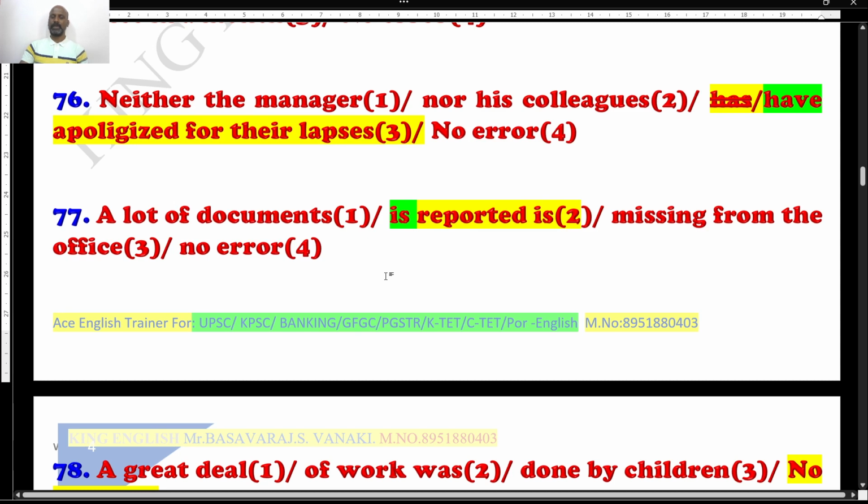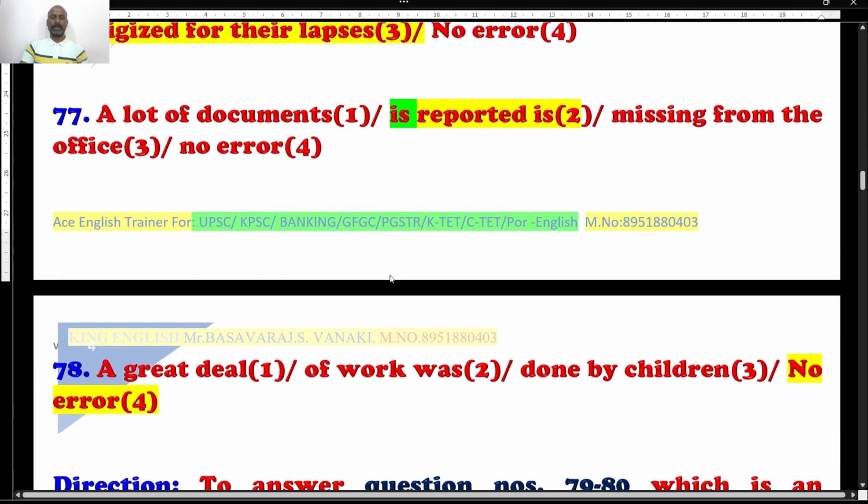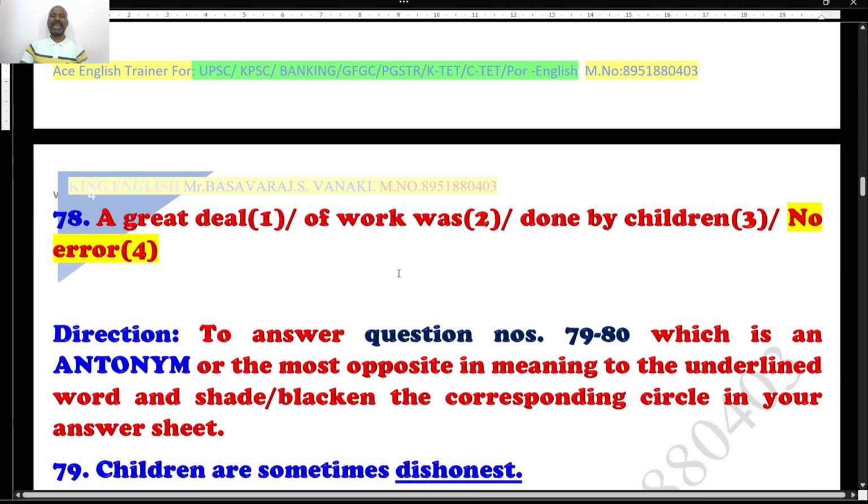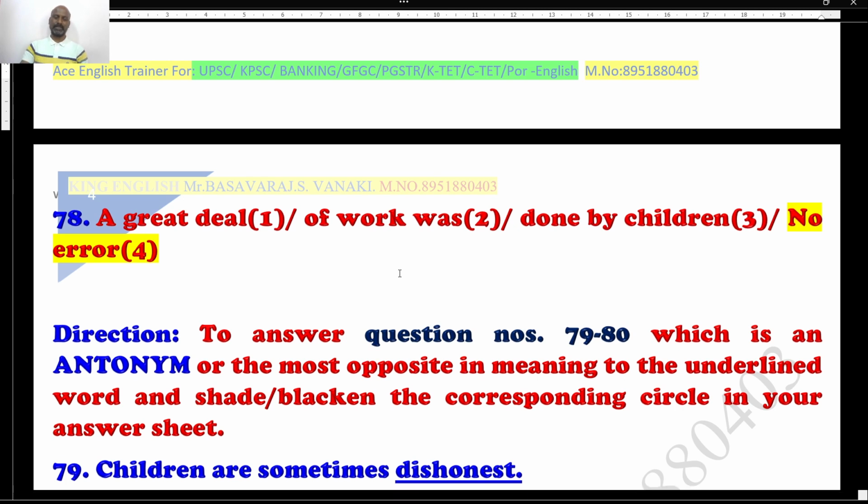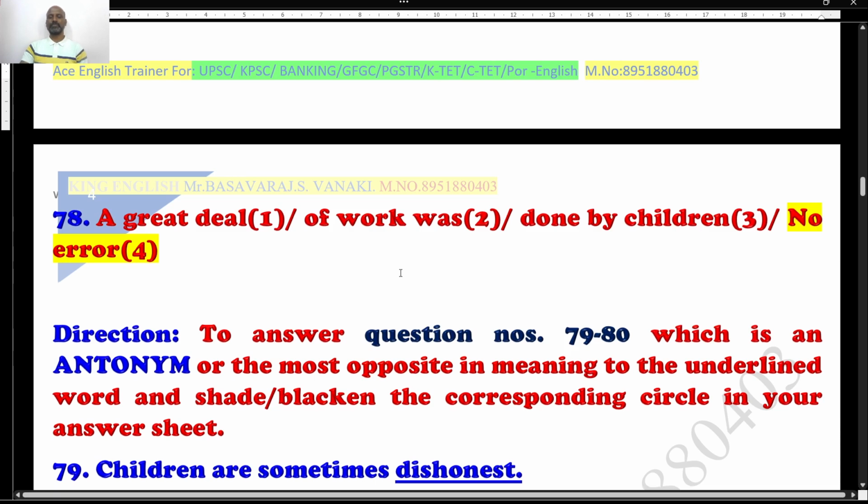Hope you understand and you are enjoying. Kindly cross check your key answers, students, and text me. Well, question number 78. A great deal of work was done by children. There is no error at all, so option 4 is the right answer. Hope you understand, students. Let's move to the next one.